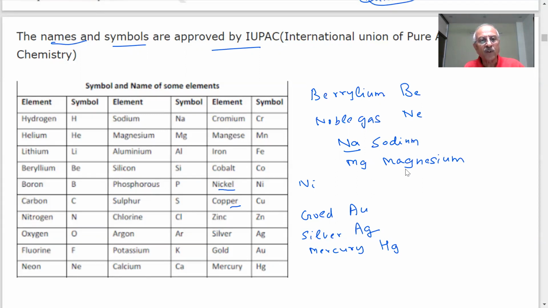Sulfur, phosphorus, silicon. You have heard about Silicon Valley? Where is the silicon? Chlorine, argon, potassium, calcium. Do you have calcium in your body? Yes, sir. Where is the calcium present? Inside the body, in the bones.